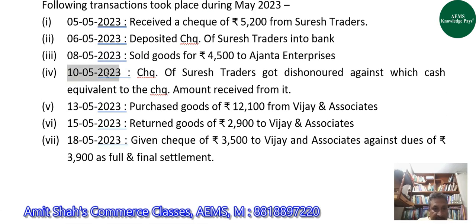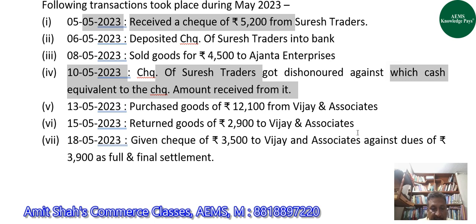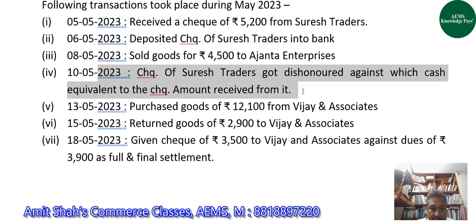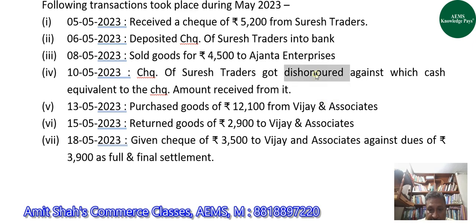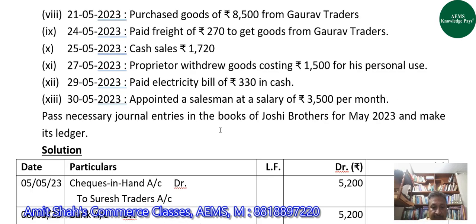After that, on 10th May, we got to know that the check of Suresh Traders, the check that we received on 5th May, has got dishonored, against which we have received cash equivalent to the check amount from Suresh Traders. Check amount was 5,200. So we will pass two journal entries, one for dishonor of check and second for receipt of cash on 10th May.